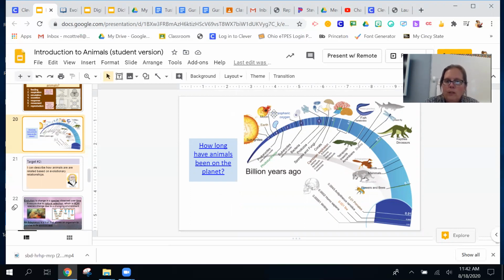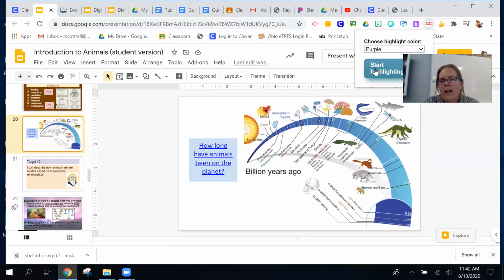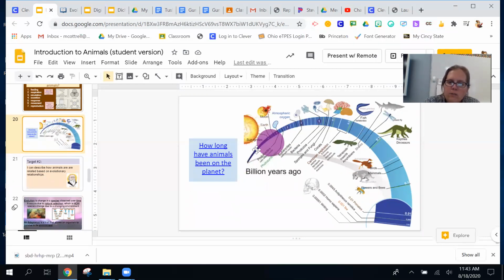So this is billions of years ago, and then you go down here to the 0.7, which is 7 million years, and you come down here to present time. You can see that about 4 billion years ago, you can see the prokaryotes here. The prokaryotes are the ones that have no nuclei in their cells. And so those are the first signs of life. So life began 4 billion years ago.